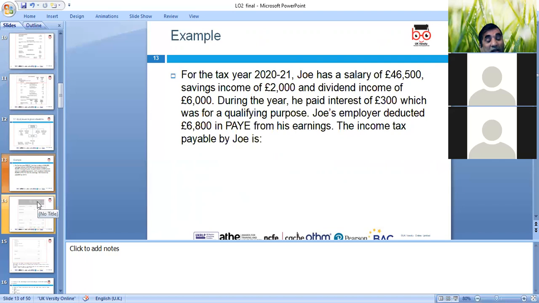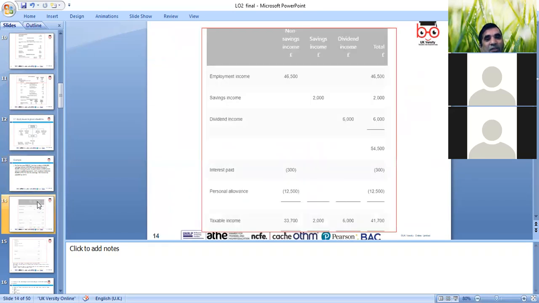Okay, well done. That's a good thinking point. Yes, we need to think about all the areas. First of all, employment income, we state that. So non-savings, savings, and dividend income, three headings here. We have non-savings income, well mentioned, and that we will state on record.